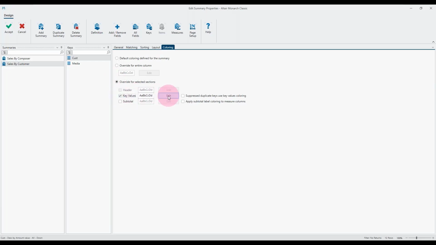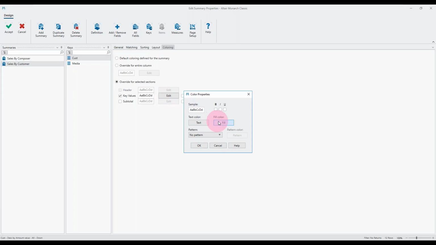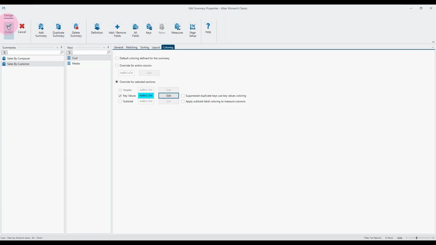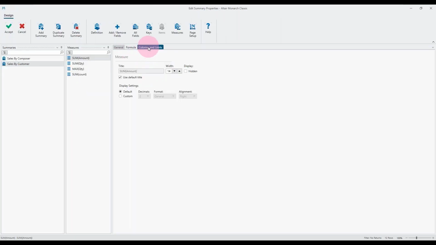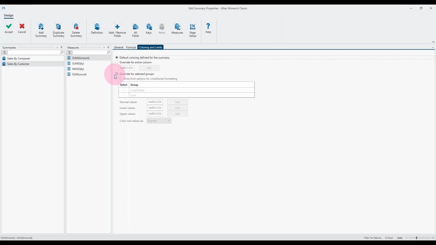So first of all, if I just select what I want to do here, and I'm going to maybe give them a different color background. I've done that on the wrong one, sorry. Yep, so I should have clicked on the measure, sorry, not on the key field.